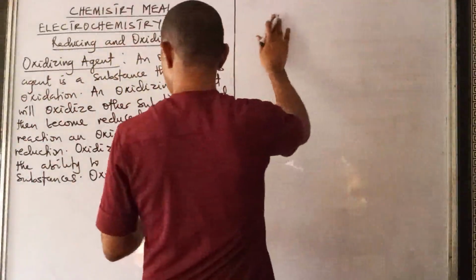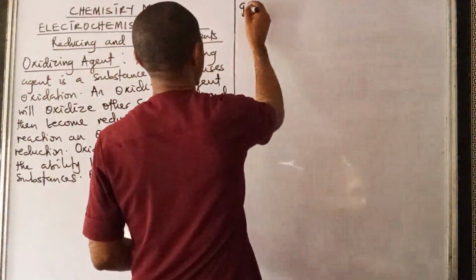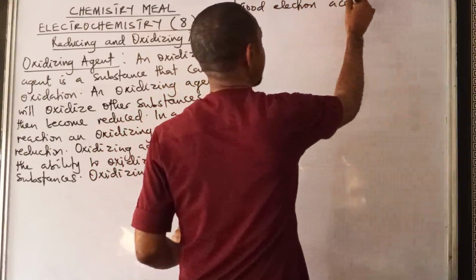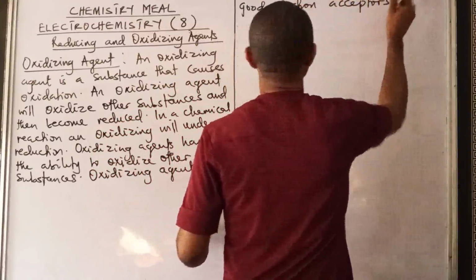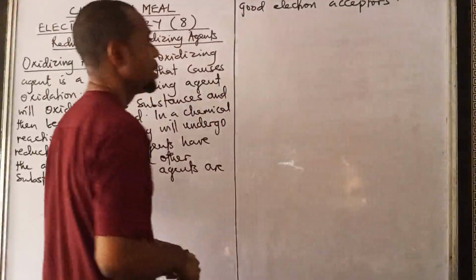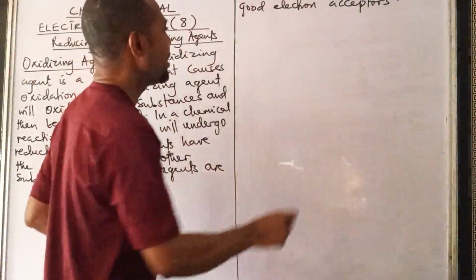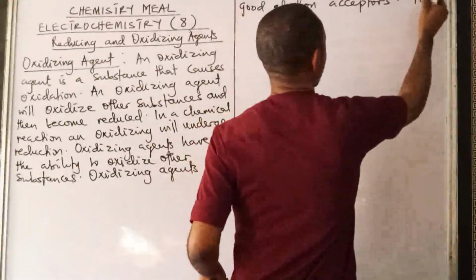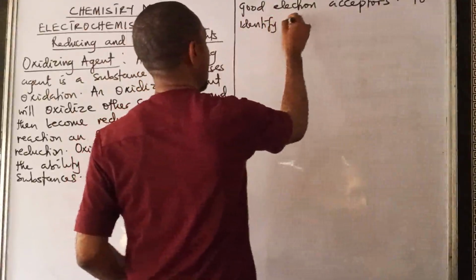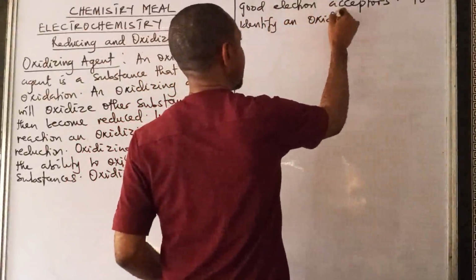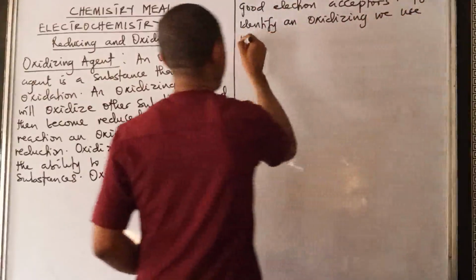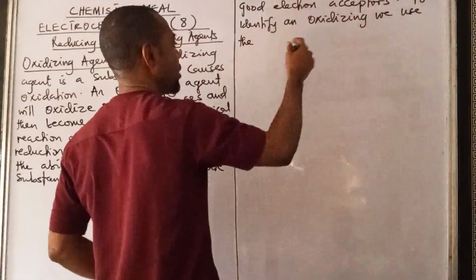So we say that oxidizing agents are good electron acceptors. They are good electron acceptors. They accept electrons easily. So to identify an oxidizing agent, we use the same principle that we mentioned when we were talking about reducing agents.